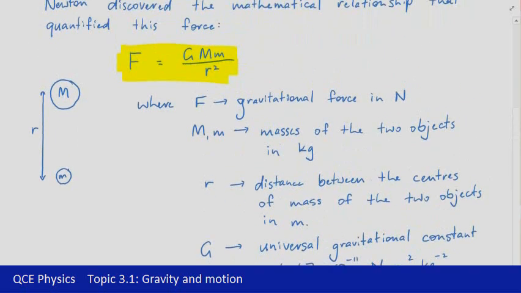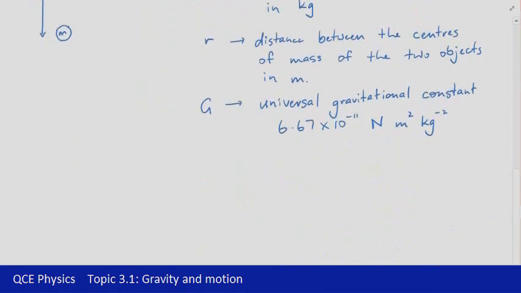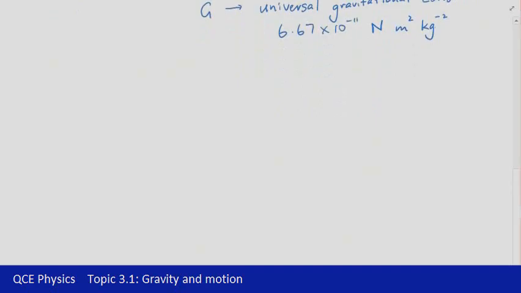Ultimately they come from this equation. So we'll have a look at this in class as well. If we look at the variables that make up the rest of the right hand side, and the fact that we've got a force on the left hand side with newtons, we can then figure out what the units for G are, and it's a useful thing to be able to do in physics, to do a bit of unit analysis to identify where the units come from and how different quantities have the units that they do. Now, just to make a few notes about this situation in a bit more detail, there are some important things that we should pay attention to.